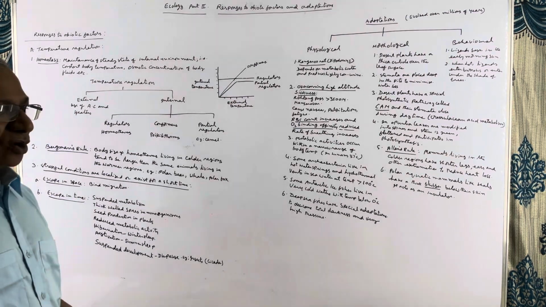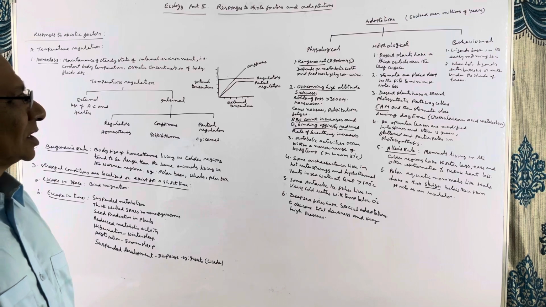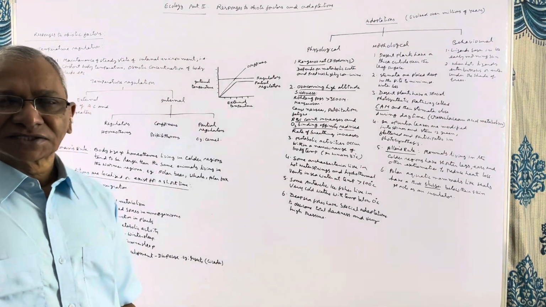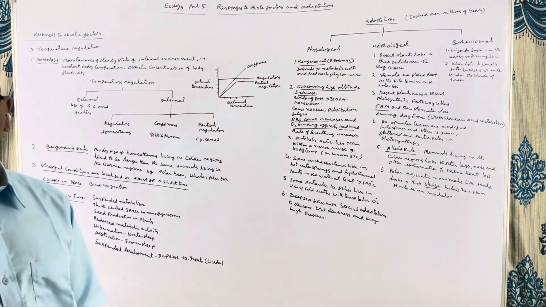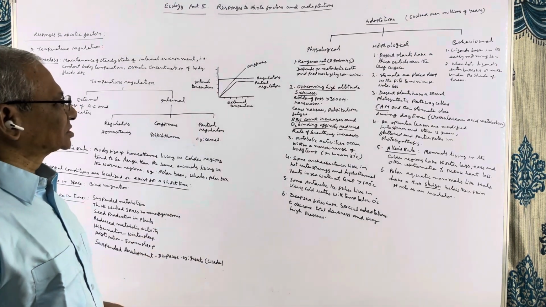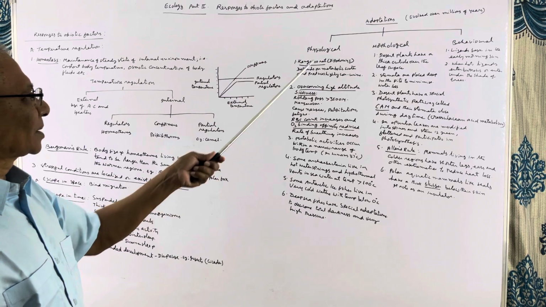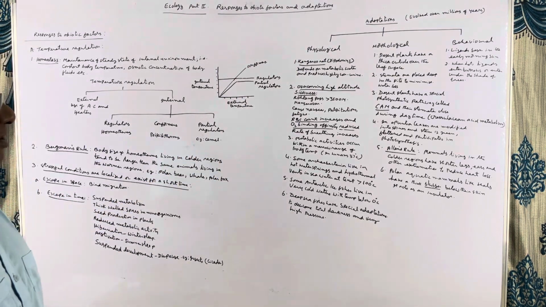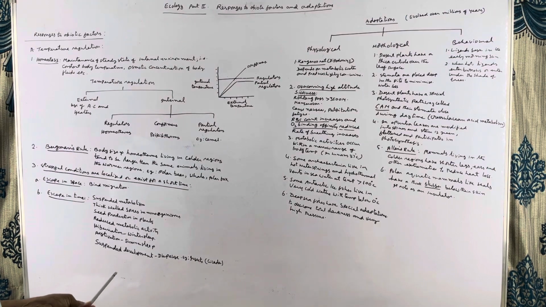Then, what are the adaptations evolved by living organisms over millions of years to avoid these stressful conditions? These adaptations are of three types: physiological adaptations, morphological adaptations, and behavioral adaptations. If you take the physiological adaptations, there are a number of them.